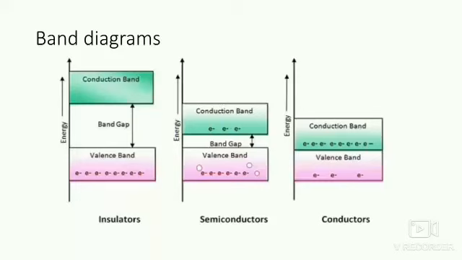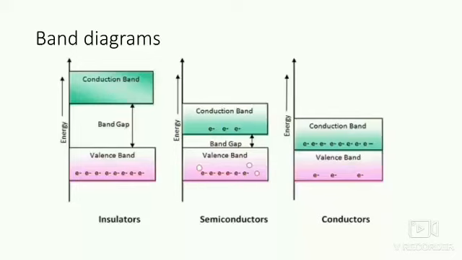It is less than 4 electron volt. And in the case of insulator, the band gap is high, very much greater than 4 electron volt. That is, the band gap of insulator is higher than semiconductor, and that of semiconductor is higher than that of conductor. So this is the band diagram of these three materials.